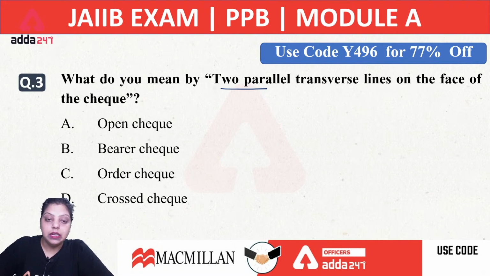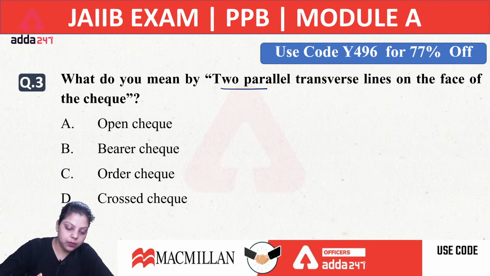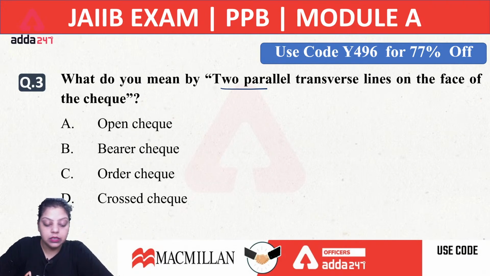Let me know. Is it an open check? Is it a bearer check? Is it an order check? Is it a cross check? So it's a very simple question. When you are seeing the two parallel lines on a check, what does it mean?